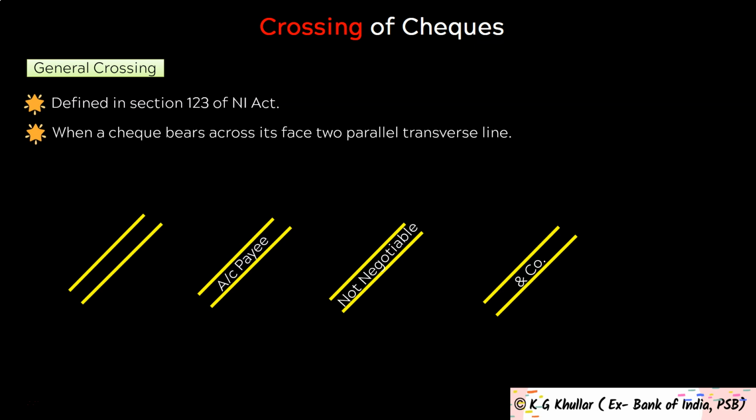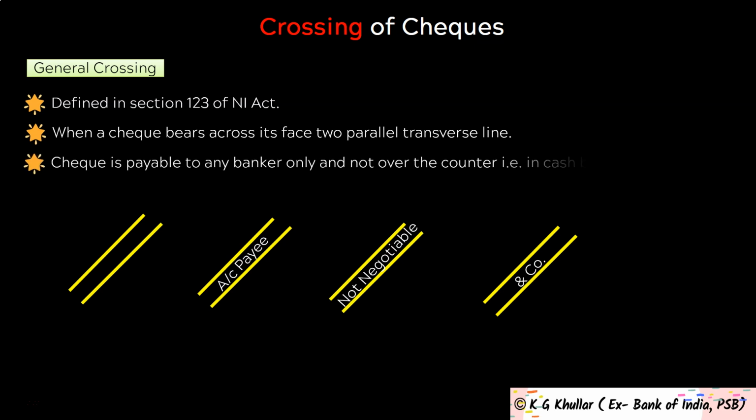So friends, the effect of this general crossing is that the check is payable to any banker only and not over the counter, that is in cash by the paying banker. Friends, I hope general crossing is clear to you.